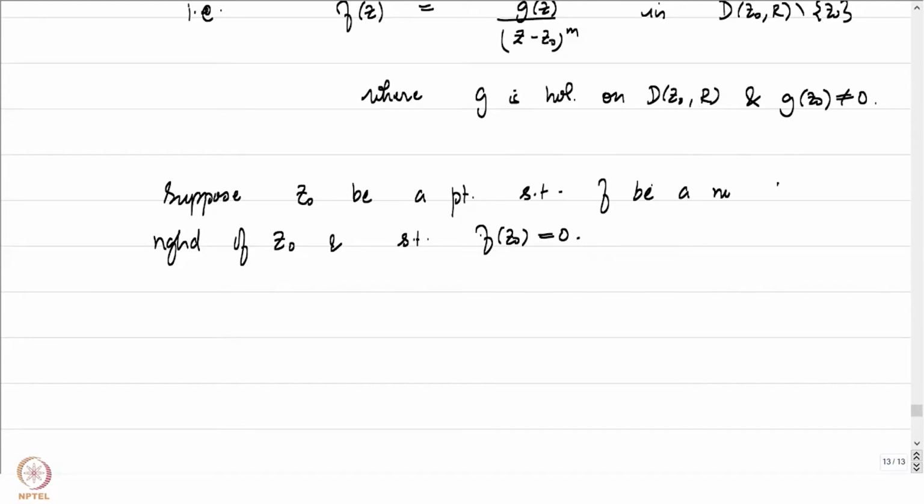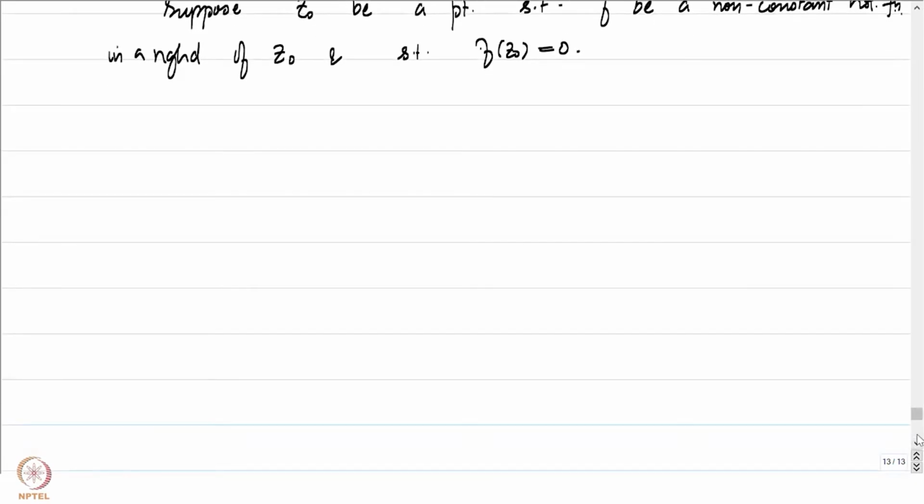Let f be a non-constant holomorphic function defined in a neighborhood of z0 such that f(z0) is equal to 0. If the function is non-constant, then the principle of analytic continuation tells us that all derivatives cannot be equal to 0, because if all derivatives are 0, then the coefficients of the power series expansion around z0 will be forced to be equal to 0, and therefore the function will turn out to be identically equal to 0.